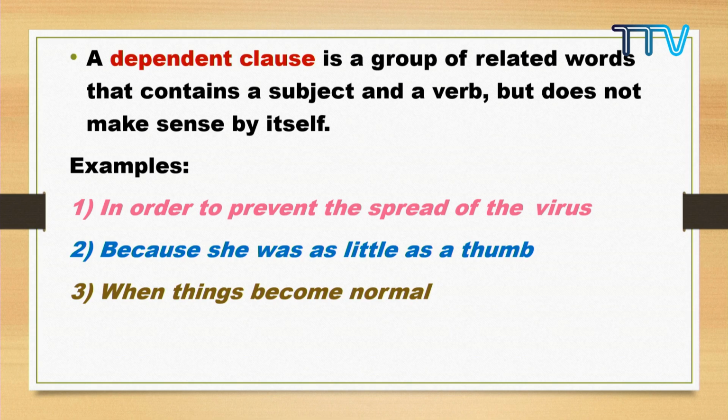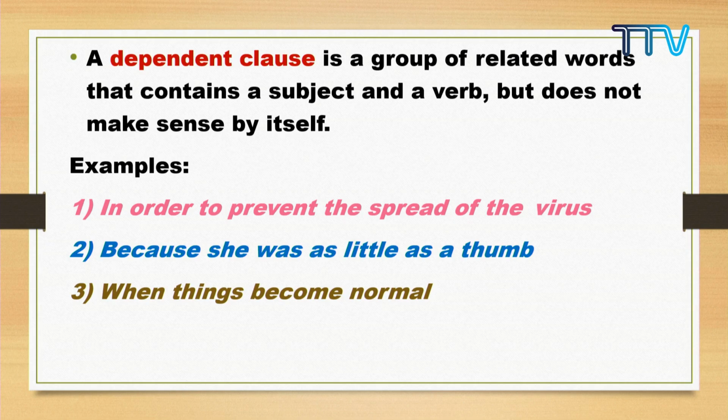When thing becomes normal, because the subject is singular, the verb will be singular. So here I have chosen a plural subject, when things. So the verb is plural, when things become normal. So I'm repeatedly stressing subject-verb agreement because this is something I really want students to work on and improve.